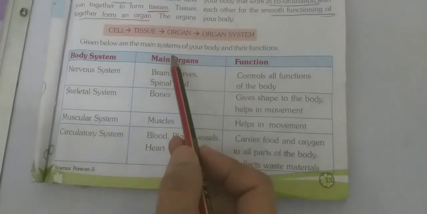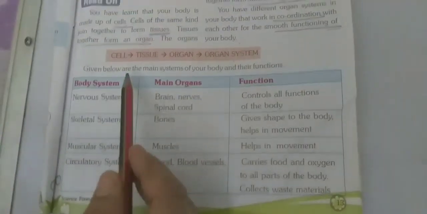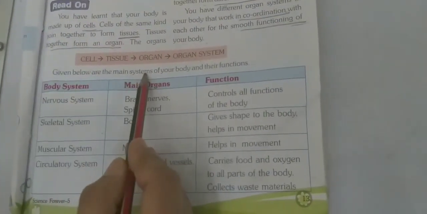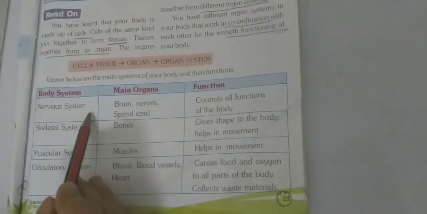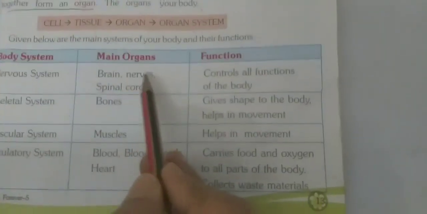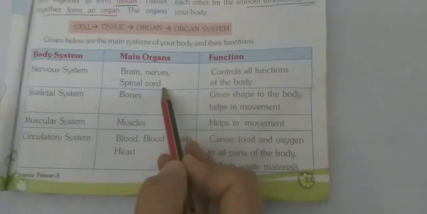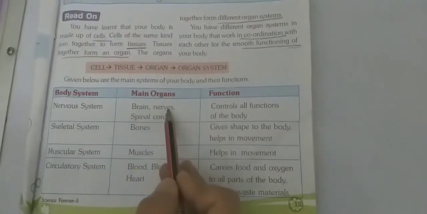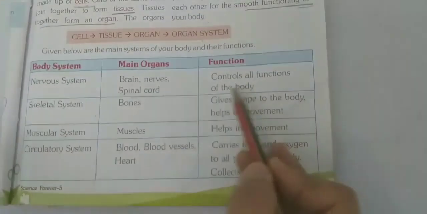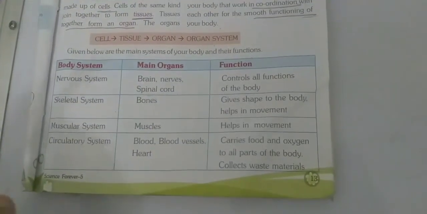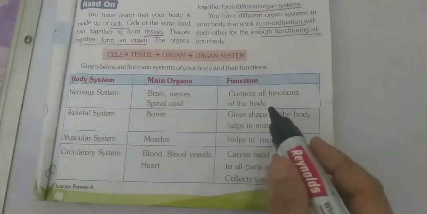See in this table in the book, they have given some main systems and their functions. First, they have given the nervous system, whose main organs are the brain, nerves, and spinal cord. These all control the functions of the body.